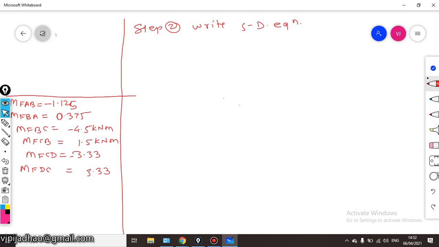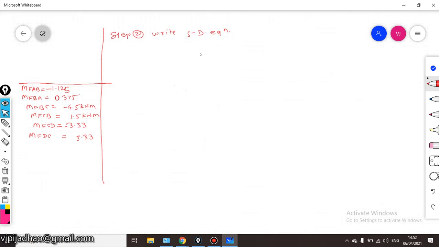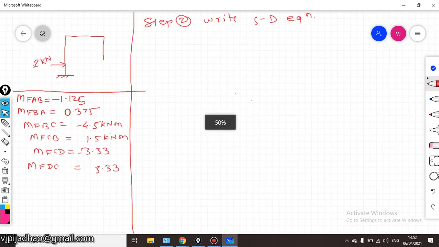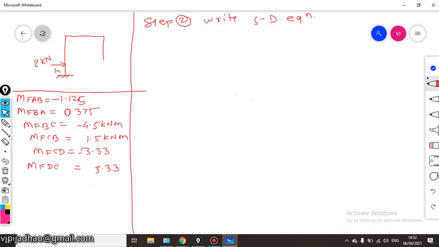This is our frame. I'll redraw the frame here, subjected to some load of 2 kilonewton here. This is 1 meter, this is 3 meter, this is I, this is twice I, and this is 2 meter.